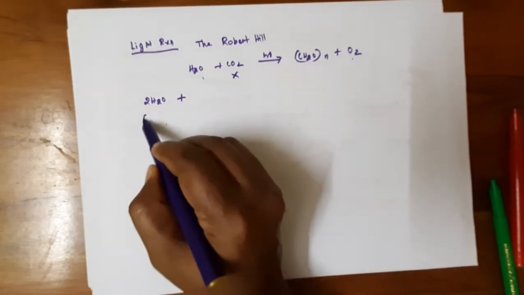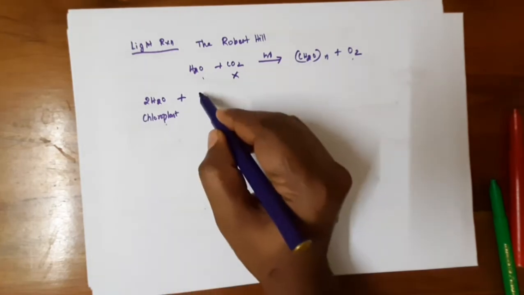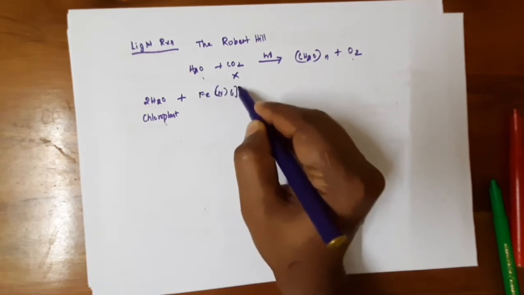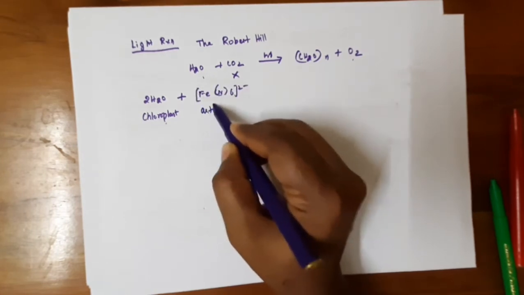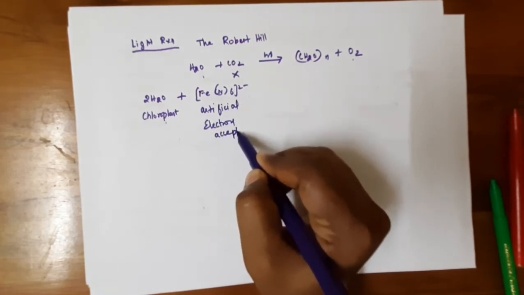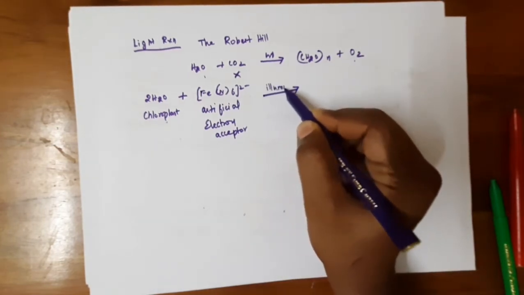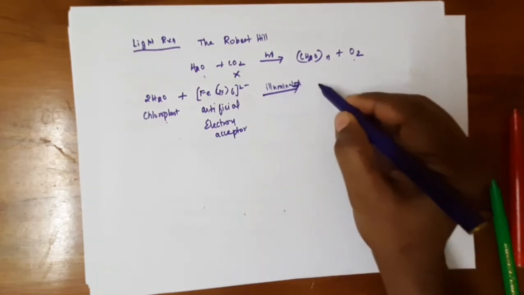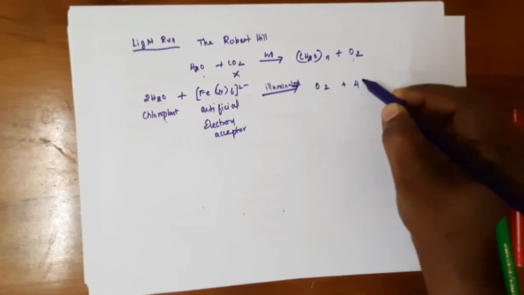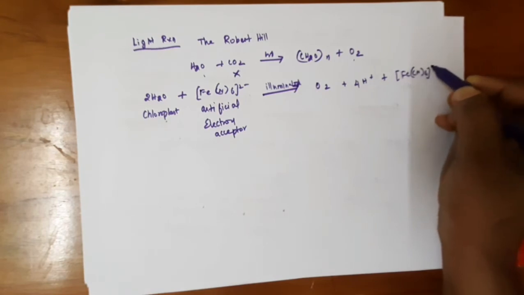He separated the chloroplast, which is treated with an artificial electron acceptor and illuminated, which gives oxygen and proton and ferrocyanide complex.